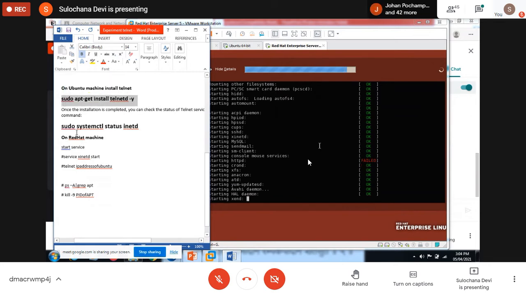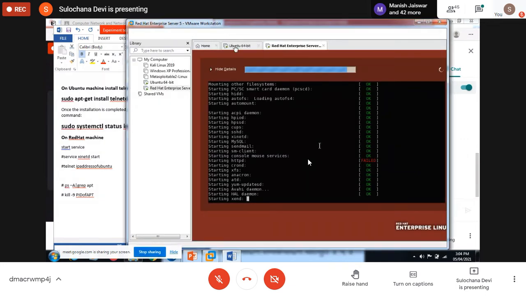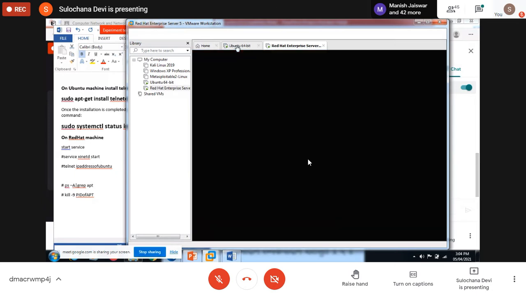Everyone who is using Ubuntu, check, give this command, and see if it says active and running. I'll give this command here in Ubuntu and show you what output you should get if your telnet is installed. Otherwise, use that first command to install it.